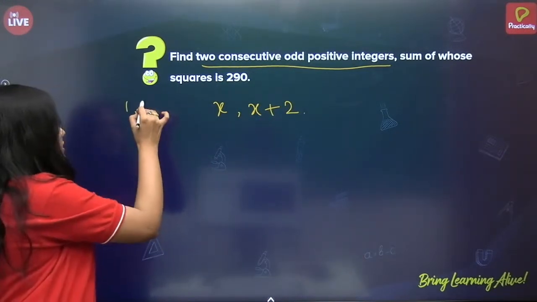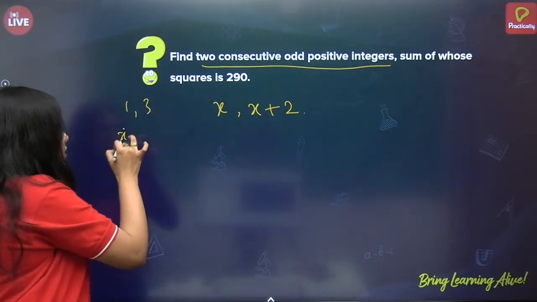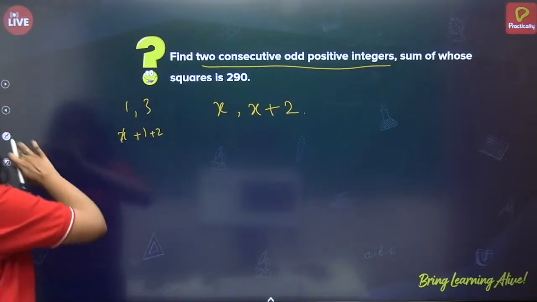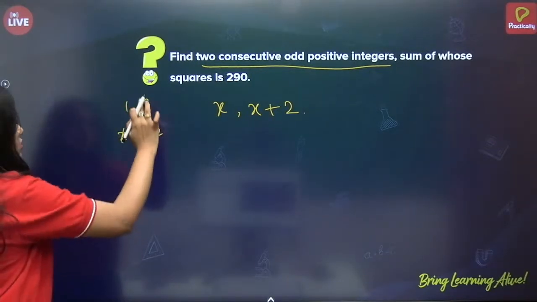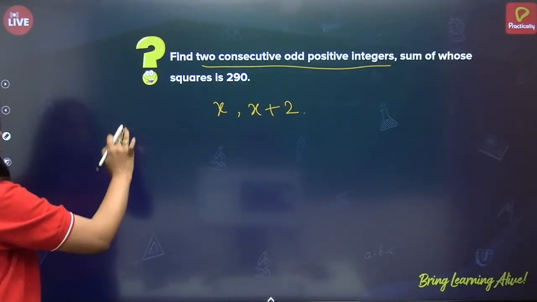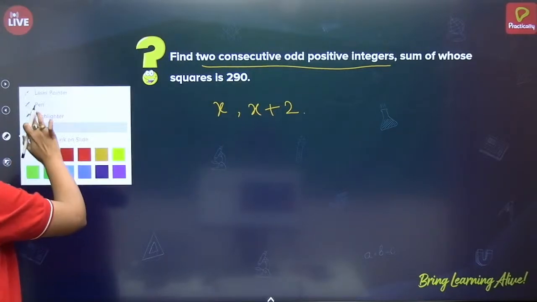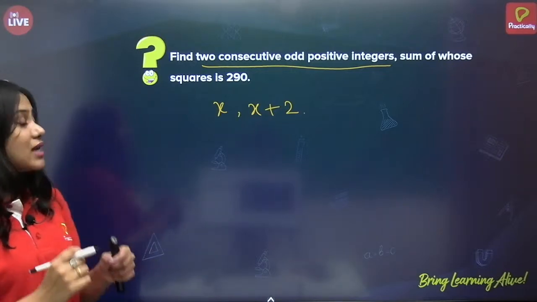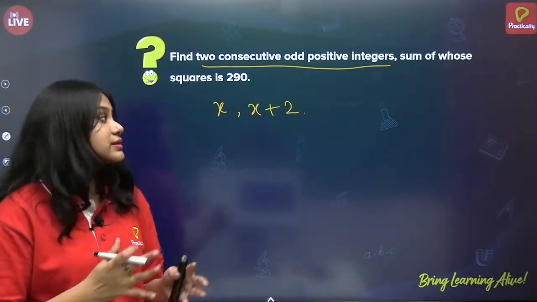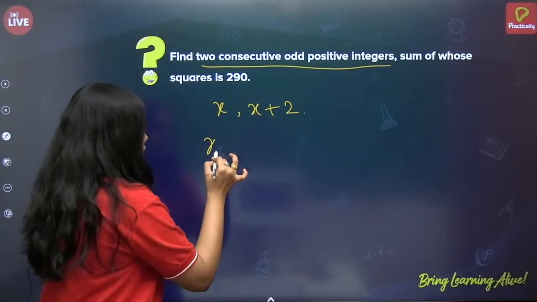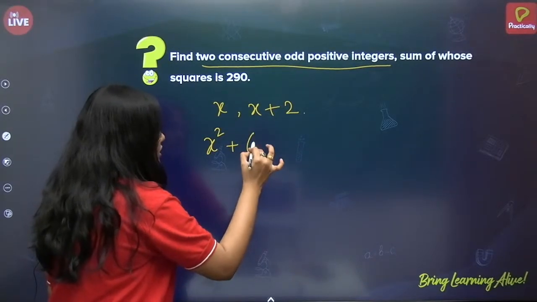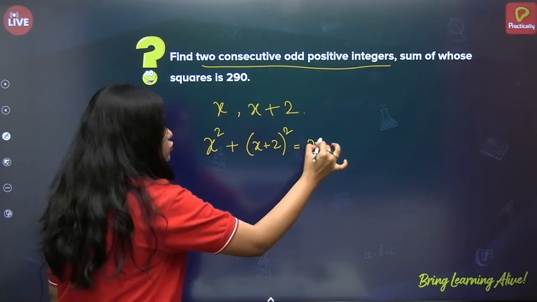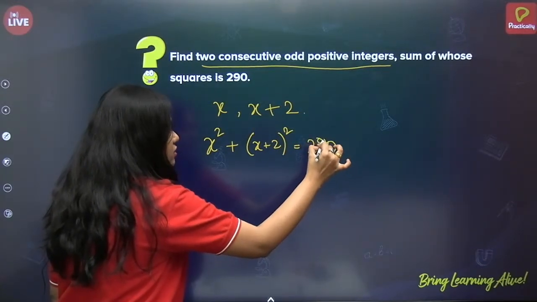So like 1 and 3, no? 1 plus 2. That is how x and x plus 2 are the two consecutive. Okay, let me just erase this. Two consecutive positive integers, sum of whose squares is 290. So x square plus (x plus 2) whole square is equal to 290.